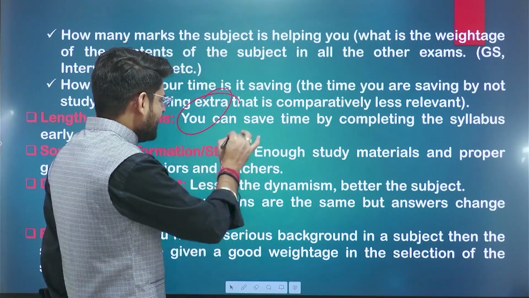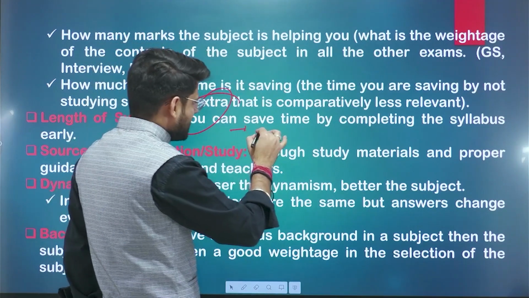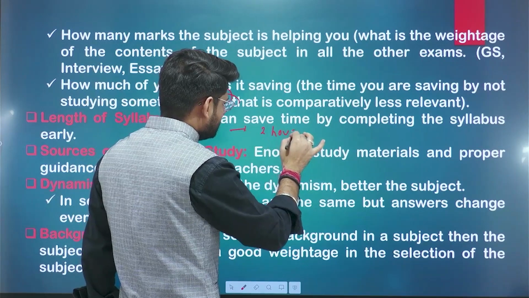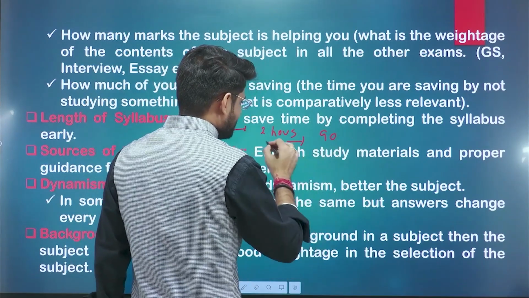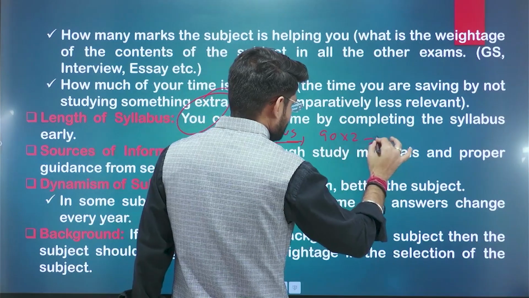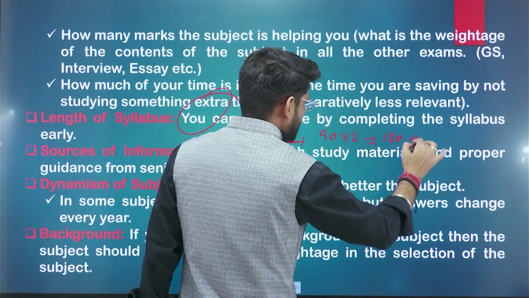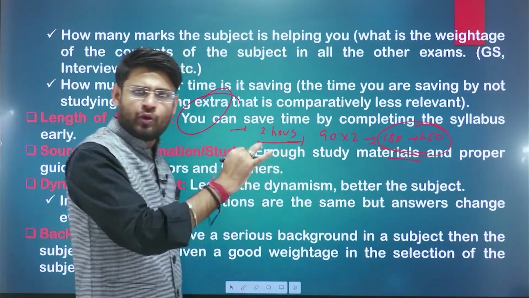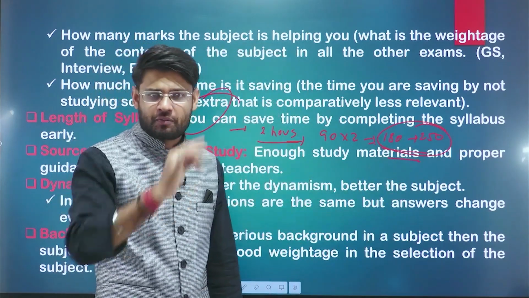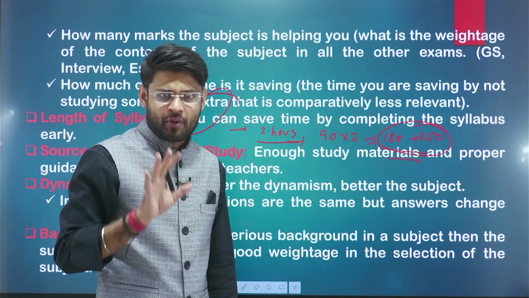Suppose every day you study for 2 hours. In 3 months, there will be 90 days, so 180 hours to 250 hours is the accurate time to complete your UPSC optional subject, if you have proper guidance.